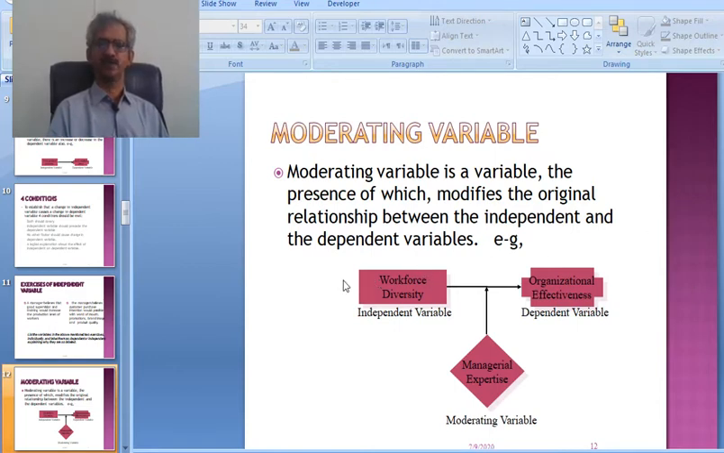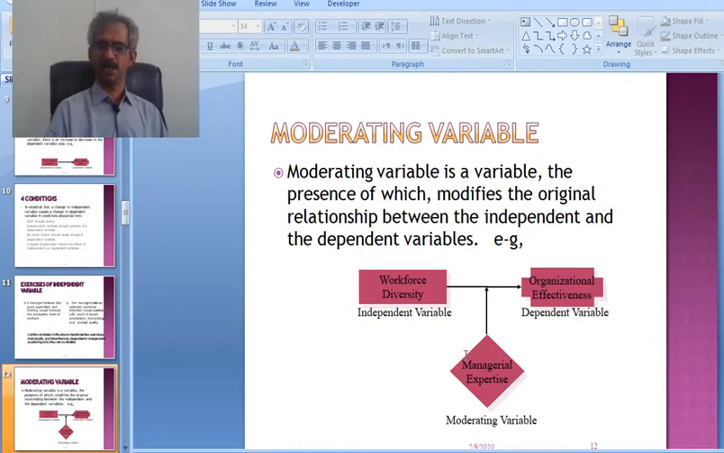Workforce diversity is the independent variable, and the dependent variable is organizational effectiveness. If an organization has diversified work groups, different nationalities, different religious backgrounds, and other factors creating diversity, we look at its impact on organizational performance. This is dependent.